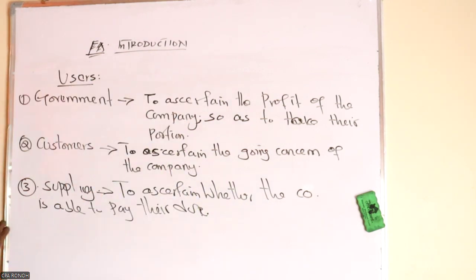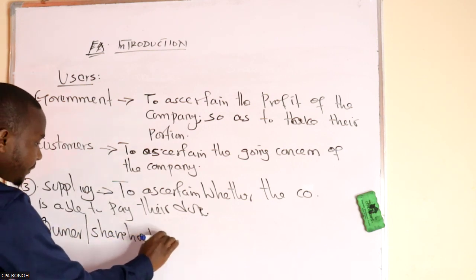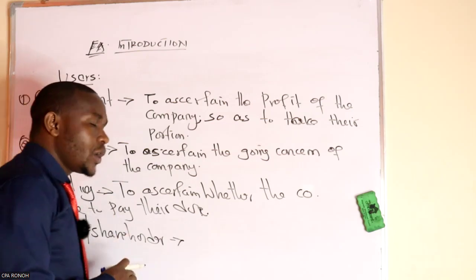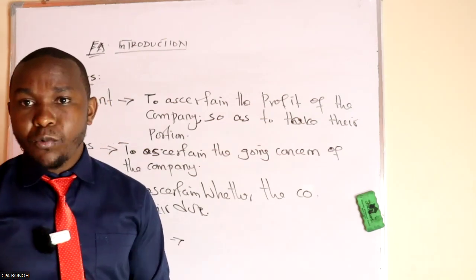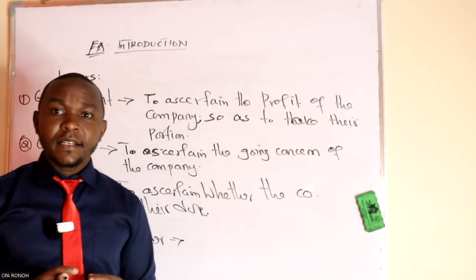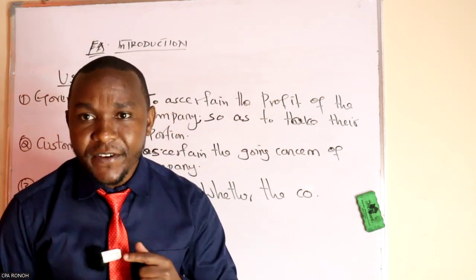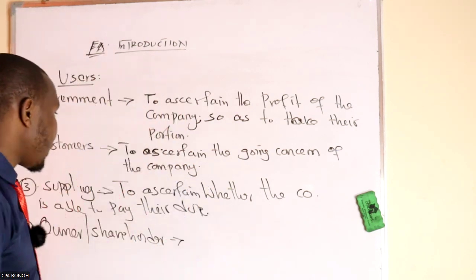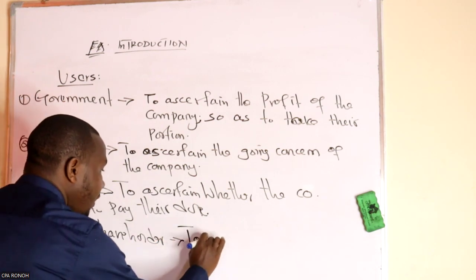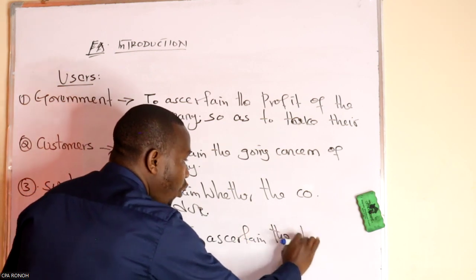And then number four, the user is the owner, or in simple terms, the shareholder. This shareholder wants this report so that they can see whether there is an ROI, a return on investment. They want to ascertain the ROI.